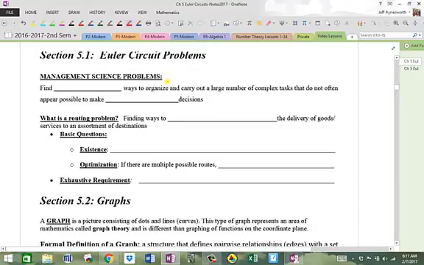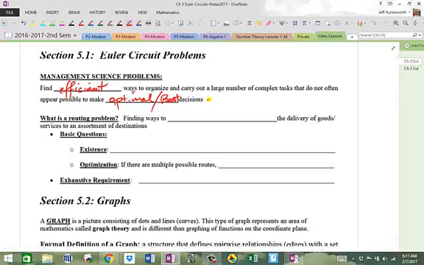This is seen in management science. That's what it's called today. And basically, it's ways to find efficient ways to organize and carry out a large number of complex tasks that do not often appear possible to make optimal, all right, which means best, all right, decisions. So how do you make the best or optimal decision, and how do you be efficient in solving a problem that involves a large number of tasks? How do you do that?